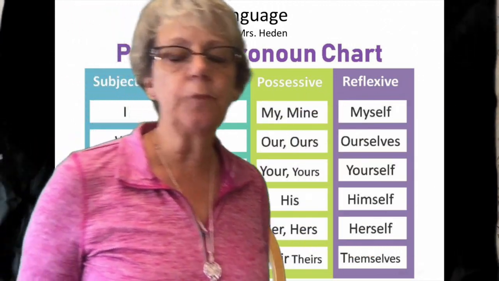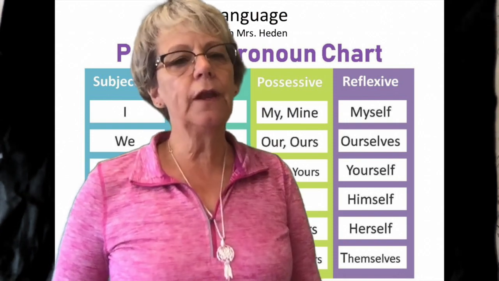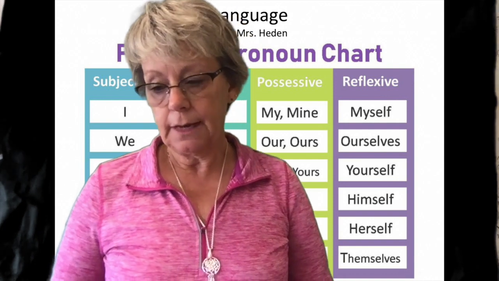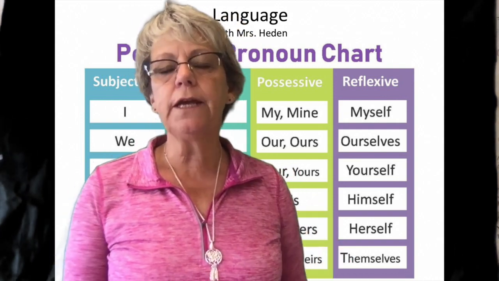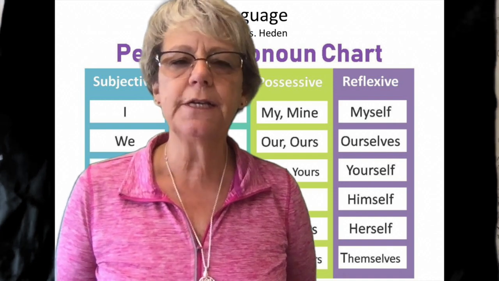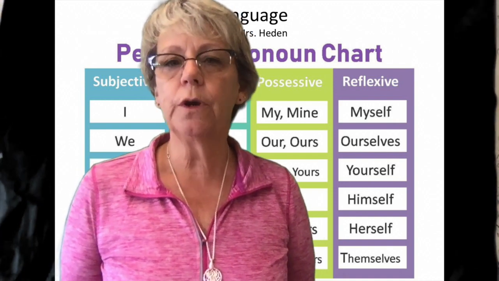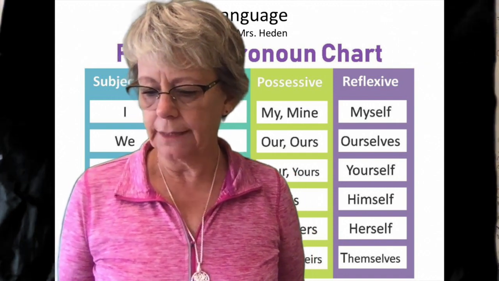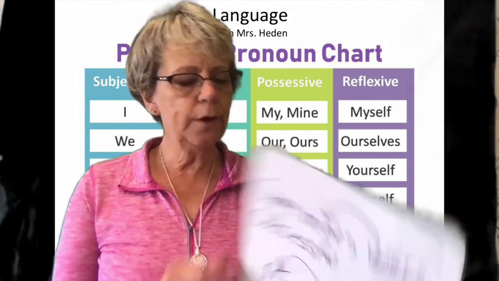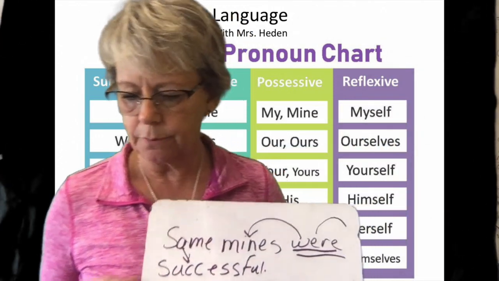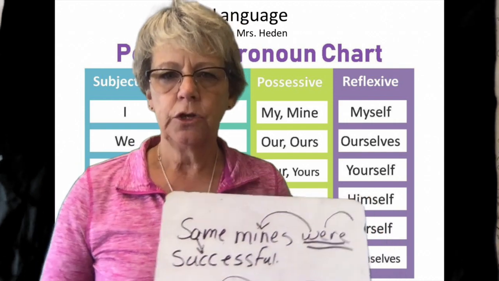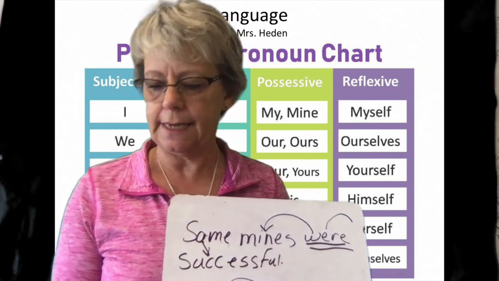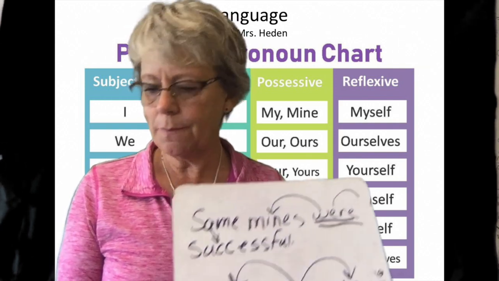Let's turn our page. At the top of the next page, you're going to be doing just like we did on the last page. You're going to be underlining your subject once and your linking verb twice, and then telling me, is it an action verb or is it one of our linking verbs: am, is, are, was, and were. Let's look at number 9 through 11. You're going to be doing just like we did on number 6 and 7. You're going to be underlining your linking verb and drawing a line to what it's linking. All right, boys and girls, good luck.